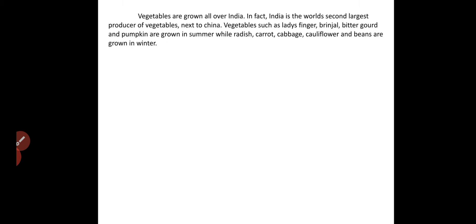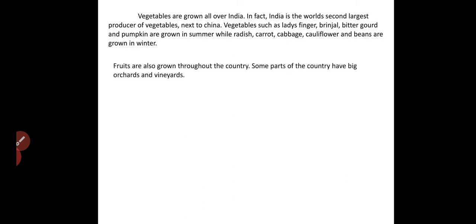Next, we are going to discuss vegetables. Here the vegetables are grown all over India. We know that vegetables are grown in different parts of our country, or in our state also we are growing in different regions. In fact, India is the world's second largest producer of vegetables, next to China. Vegetables such as lady's finger, brinjal, bitter gourd, and pumpkin are grown in summer, while radish, carrot, cabbage, cauliflower, and beans are grown in the winter season.